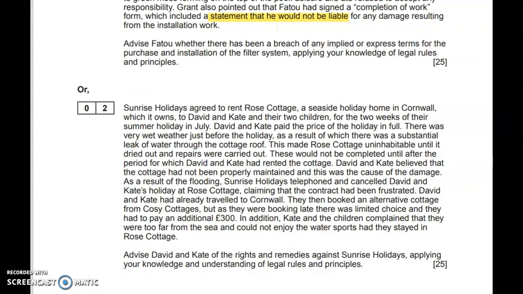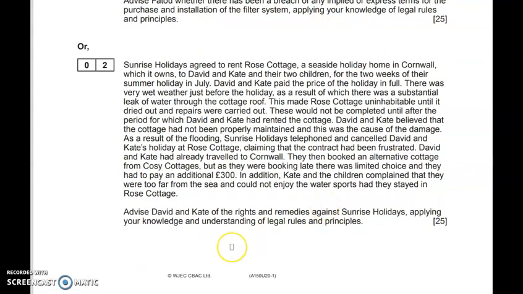This second one, students found a little bit challenging because the question asked you to advise David and Kate of their rights and remedies against Sunrise Holidays. And a lot of students saw this word remedy and focused solely on remedies such as compensation, and they didn't talk about whether there'd been a potential frustration of the contract. When you actually look at the scenario, the word frustration, or frustrated anyway, is in there to give you a clue. And it could be frustrated by this very wet weather. Hopefully Taylor and Caldwell is jumping to mind that that's potentially happened.